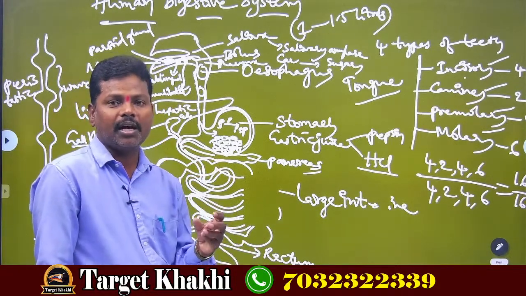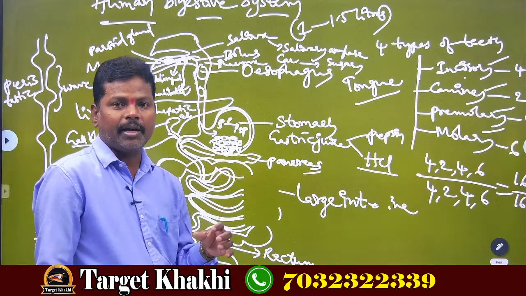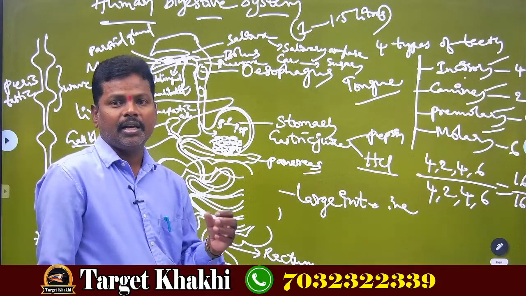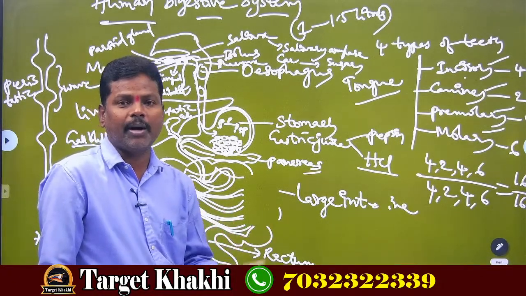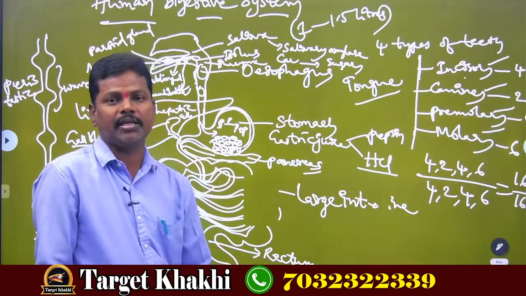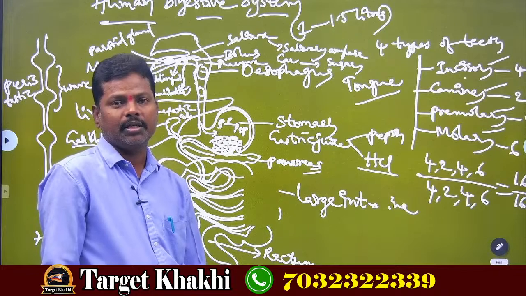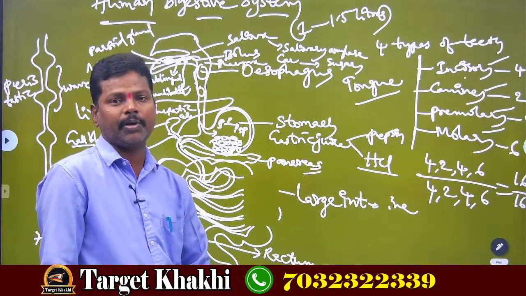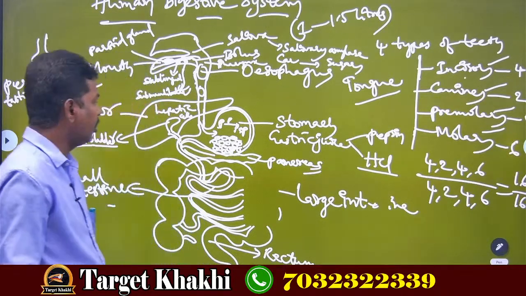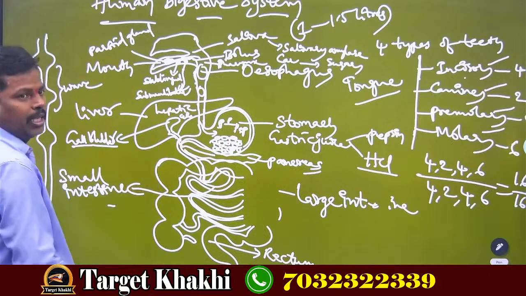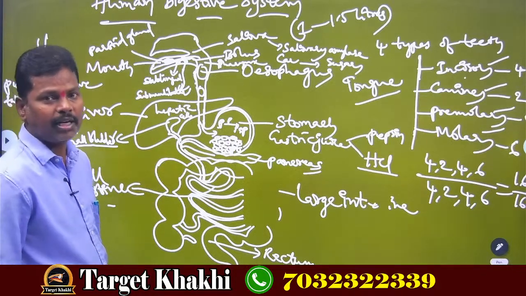Otherwise, the salts become highly concentrated and form crystals in our gallbladder and look like stones, and we feel so much irritation or problem in the abdominal region, right? So that is about the liver, and the study of the liver is called hepatology.